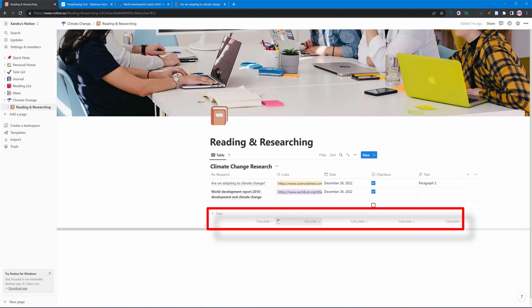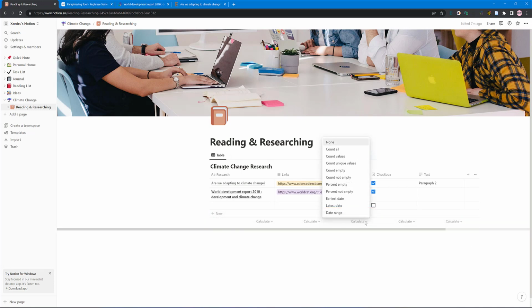But I want to come to the bottom here a second with more options. See, it's got calculate. You can actually calculate when your earliest date is due or latest date for when you got your research, as it's the same dates anyway. So latest 11 hours ago. Date range, you've got date ranges between them. It gives you the exact date range between your first bit of research and your last. So you just create yourself a little database quickly.